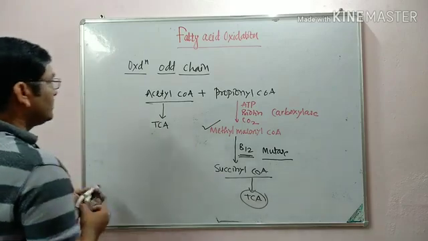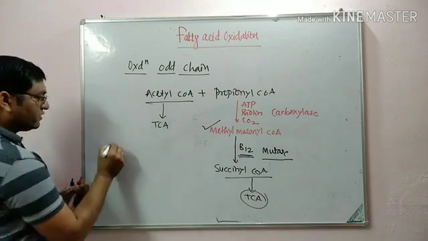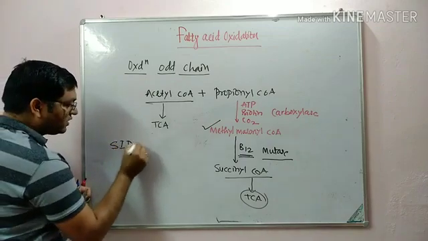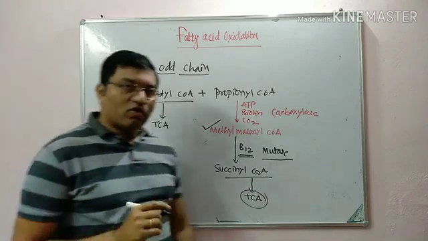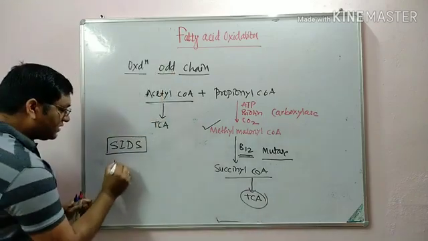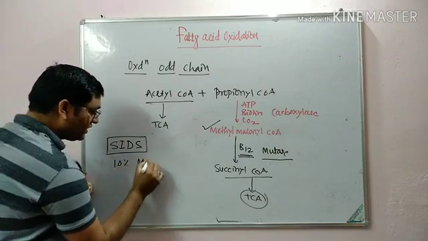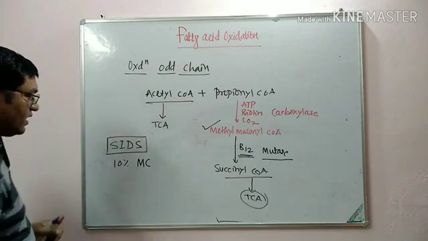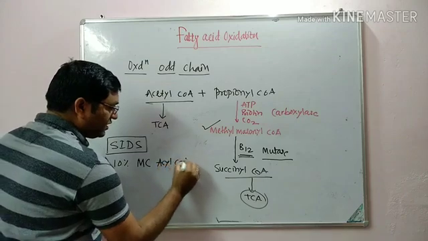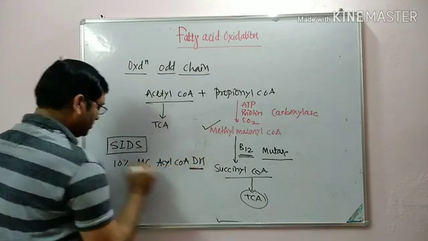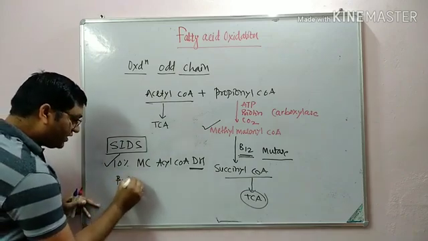Now coming to the defects in the beta oxidation, there are two important diseases. First one is SIDS, that is sudden infant death syndrome. It is a common inborn error of metabolism, and in 10% of cases of sudden infant death syndrome, it is due to the deficiency of medium chain acyl coenzyme A dehydrogenase. This is due to the blockade in the beta oxidation.